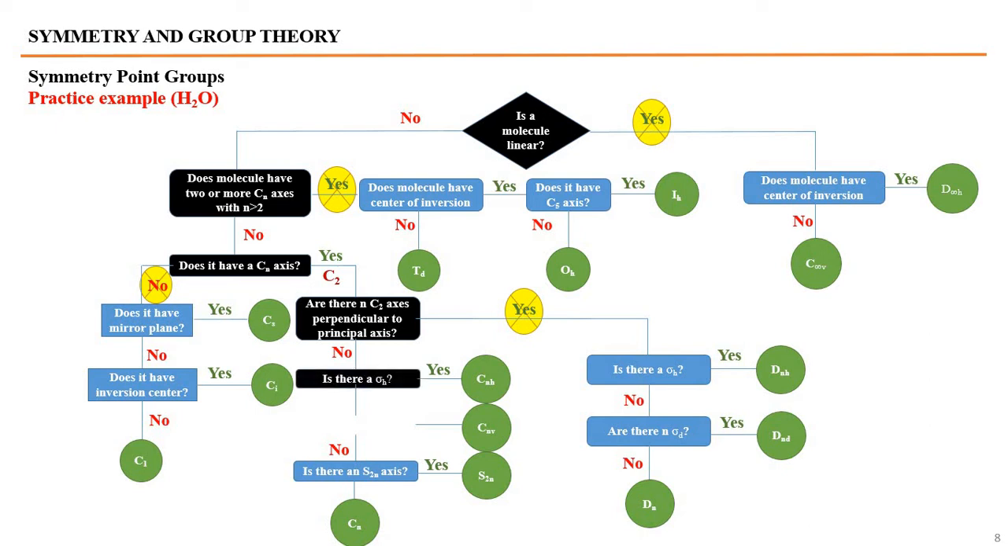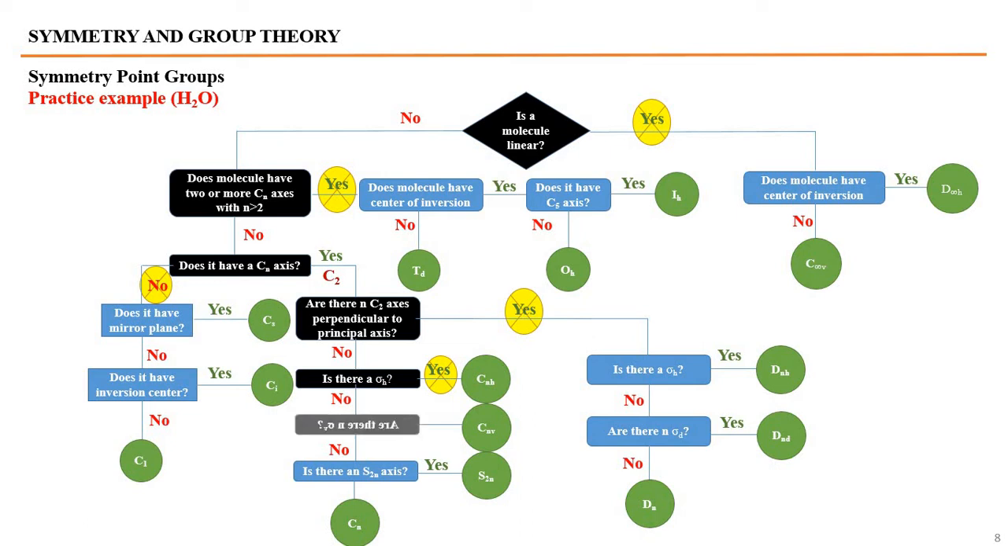Is there a sigma h horizontal plane? Is there a horizontal plane present in the molecule? No, there is no horizontal plane. Keep in mind that water has only one C2 axis and there are two vertical planes in the water molecule, so there is no sigma h, and the right hand side will be blocked. Water does not belong to the Cnh point group.